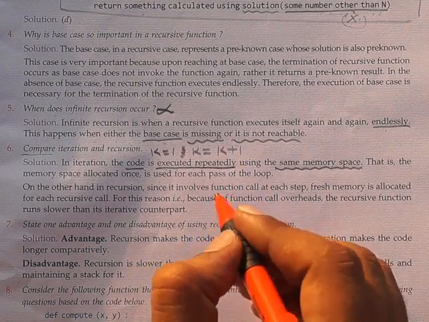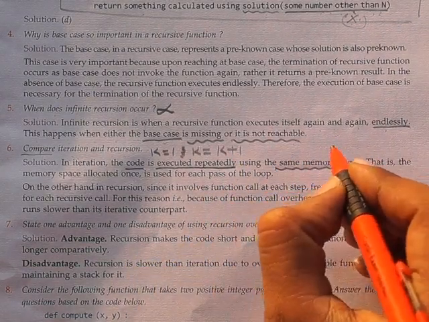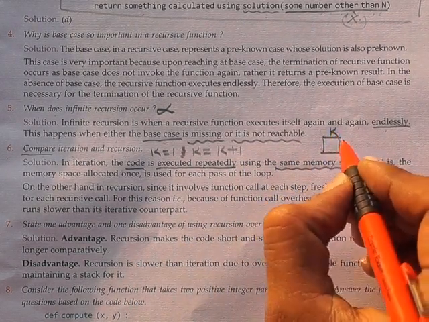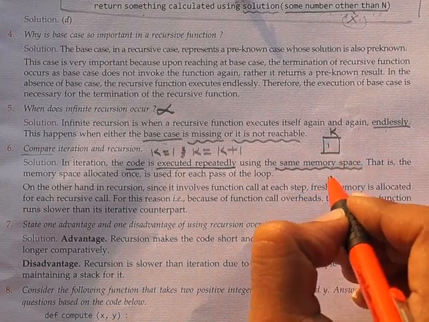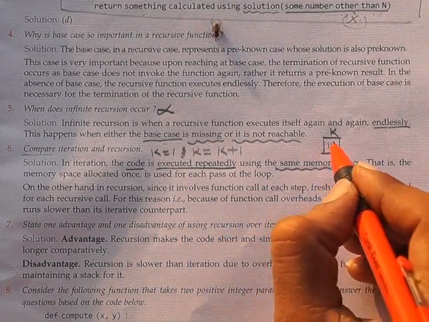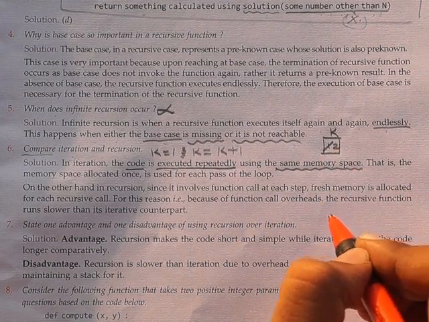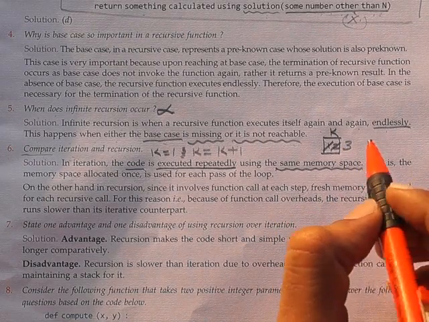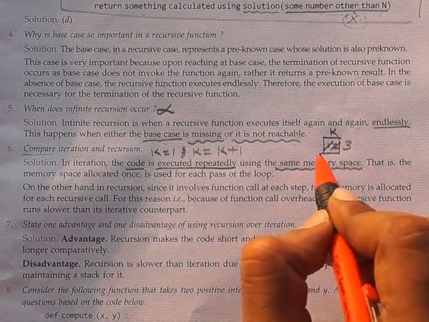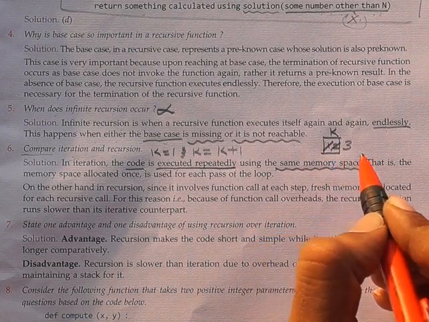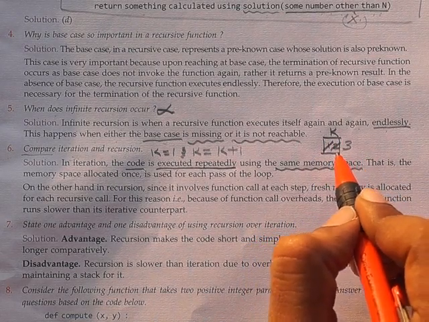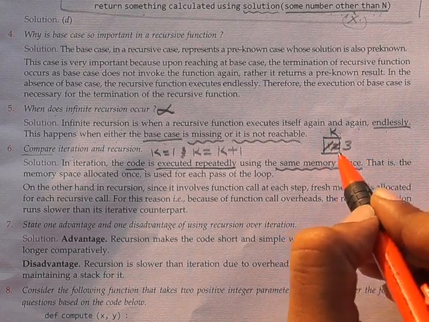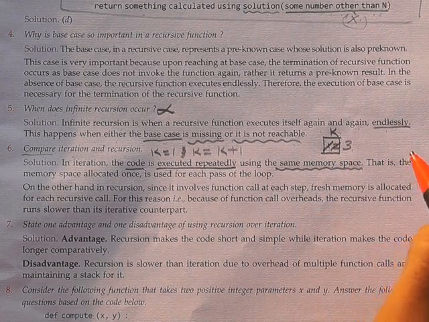That means what will happen now? This is the k box. First time the value will be 1, and next time the 1 will be cancelled and it will become 2, and next time the 2 will be cancelled and it will become 3. That means it uses the same memory box. So for all the loops, for the k variable, it uses the same memory box for all the 3 numbers, right? Whereas in recursion,